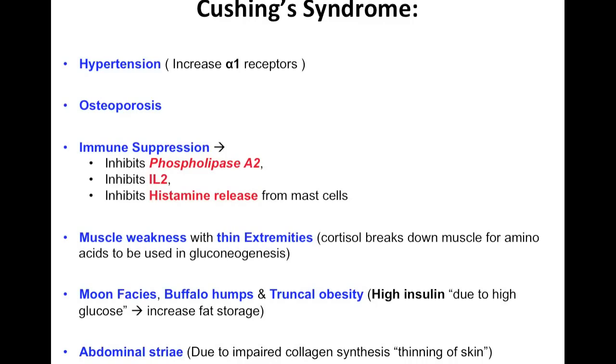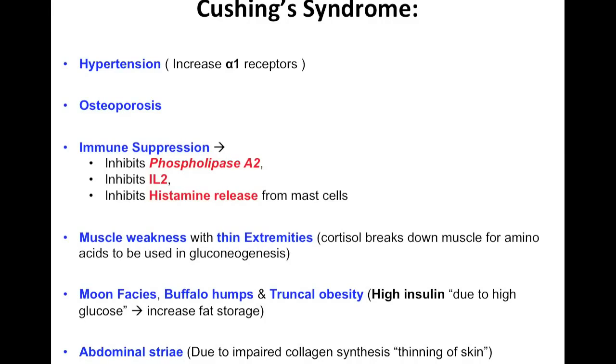Now, we just said that cortisol causes proteolysis, and the reason it does that is to get some amino acids, okay, to be used for gluconeogenesis. So it needs to break down the muscle, and muscles are made of proteins, and there's a lot of proteins in the muscles. So once you break those down, you're going to make a lot of amino acids. Other things are moon facies, buffalo humps, and trunk obesity.